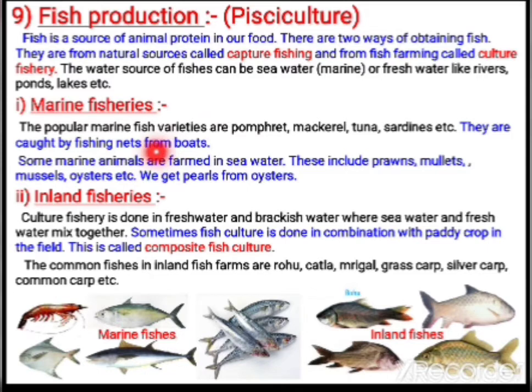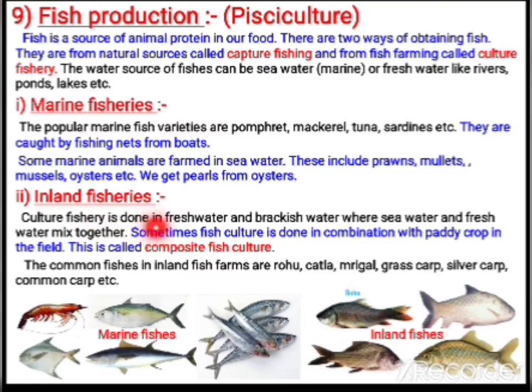So marine fisheries. Popular marine fish varieties are pomfret, mackerel, tuna, sardines, etc. They are caught by fishing nets through boats and all. And some marine animals are also farmed in sea water. It includes prawns, mullets, mussels, oysters. From oysters we get pearls and all. They can be grown either as fishes, or any other marine animals can also be used as food.